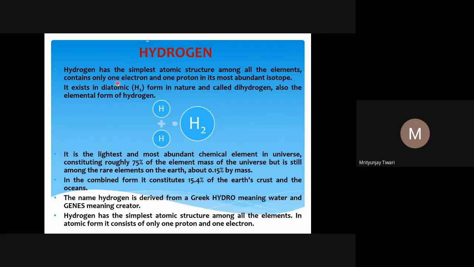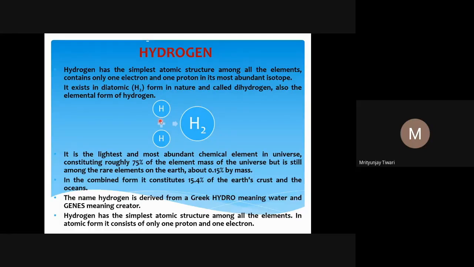So hydrogen has the simplest atomic structure. If you remember the periodic table, hydrogen is the first element of the periodic table, and being the first element, it is also the simplest element. Simplest means that it is made up of only one nucleus, and this nucleus of hydrogen contains only one proton. It doesn't have any neutron.